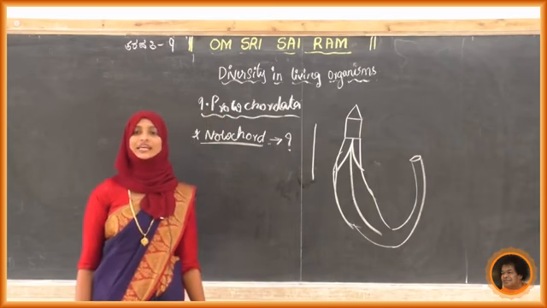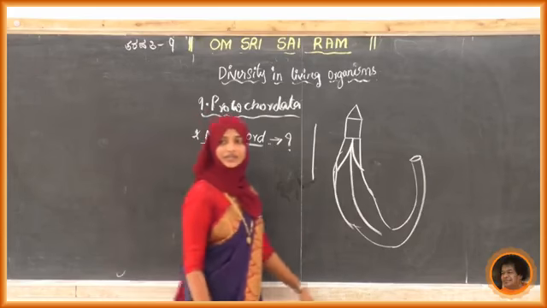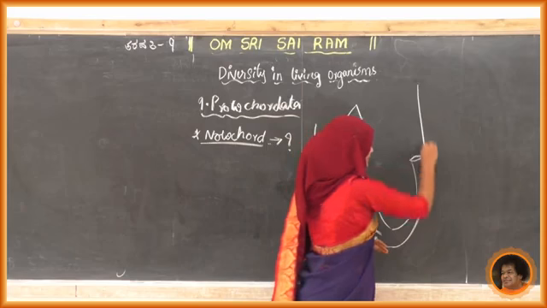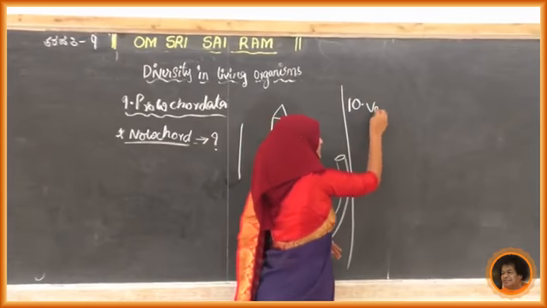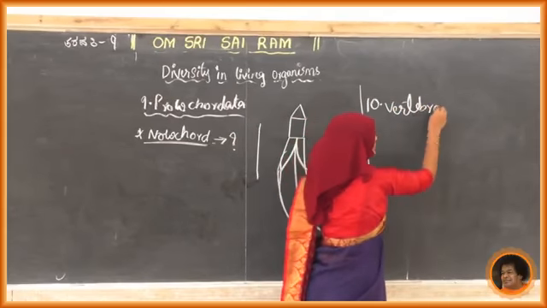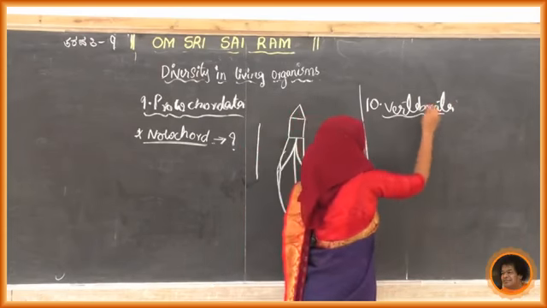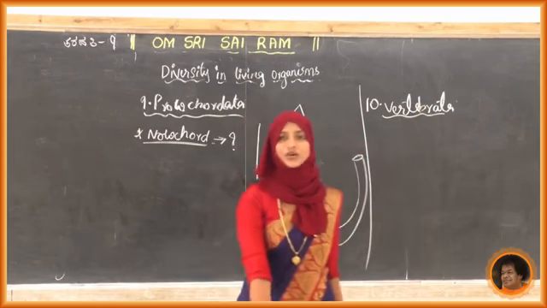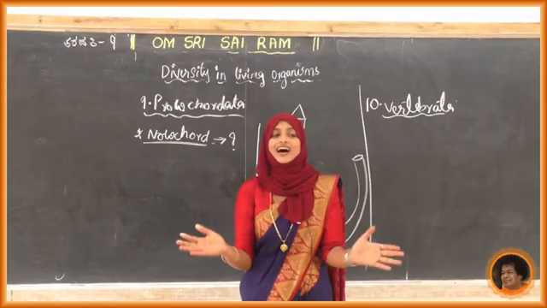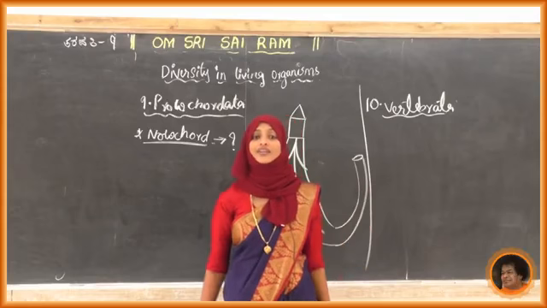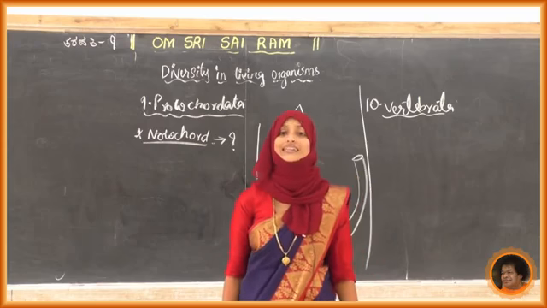Next we will move to the 10th phylum, that is Vertebrata. I will write it down here. That is the 10th one. What is that? Vertebrata, or else vertebrates. Now tell me, students, what are vertebrates? The name itself indicates that they have a vertebral column in the body. That is an internal skeleton it has.